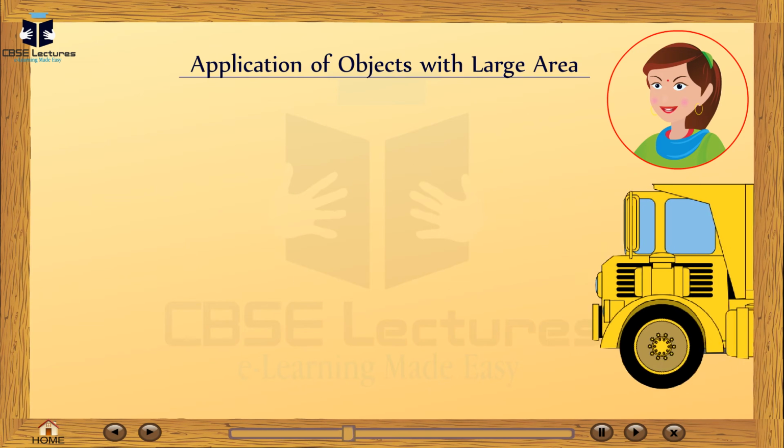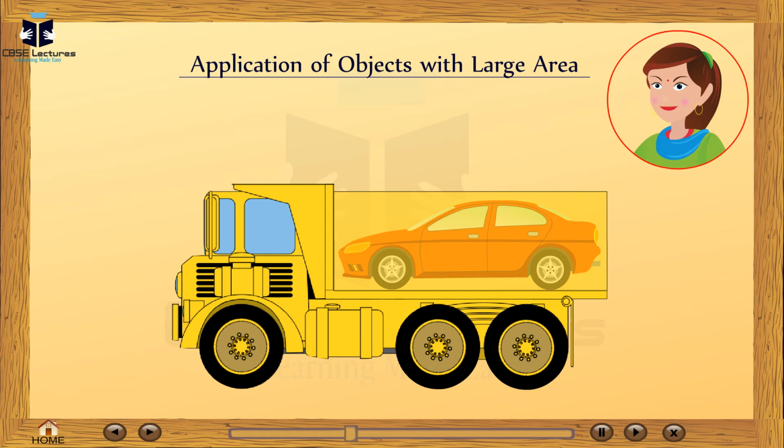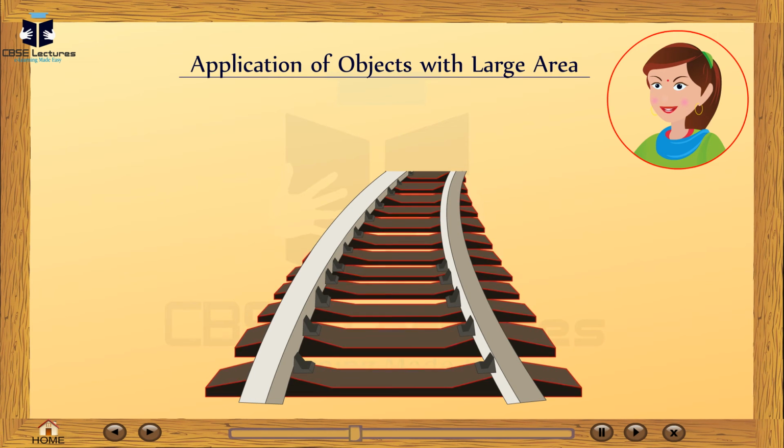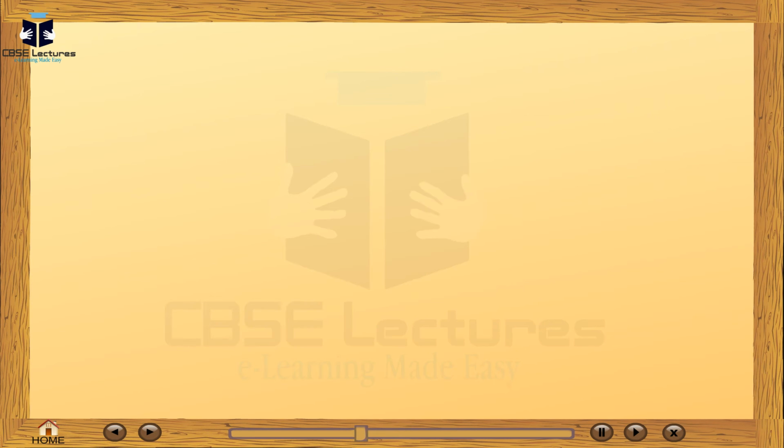The number of tires of a heavy truck is more than 4, which enables the tires to carry more weight and prevents them from bursting and sinking into the ground. Wooden sleepers kept below railway tracks spread the weight of the passing train over a large area, which reduces pressure and prevents them from sinking into the ground.